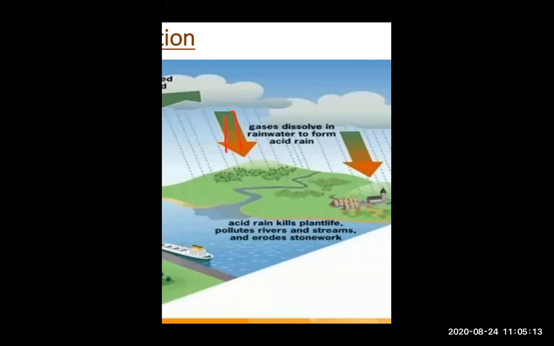Because of that, acid rains are happening. When gases which come out from factories are carried by winds and dissolve in rainwater, acid rain happens, and that acid rain kills plant life. After that, it pollutes rivers, and so many things happen because of acid rain.